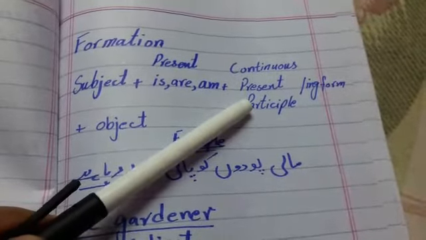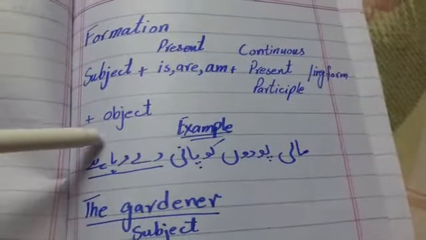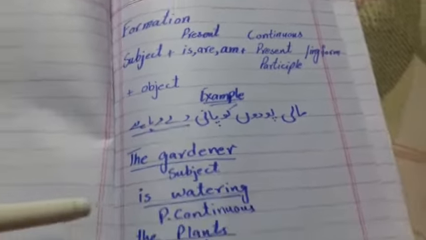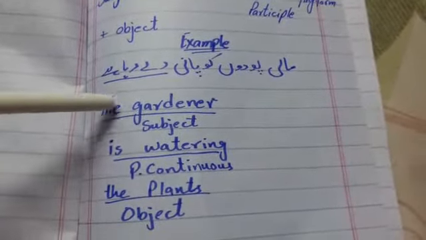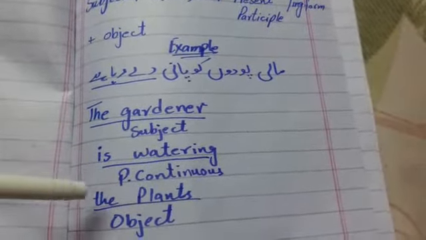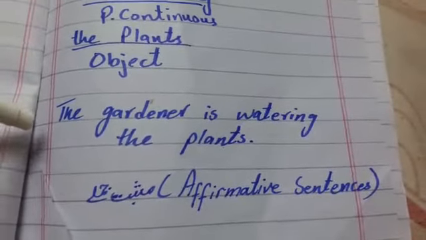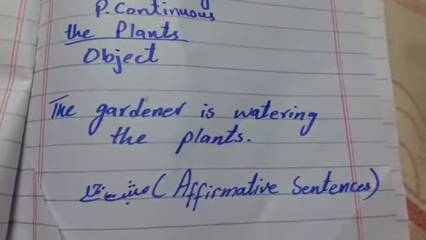It means the ing form to show that it is continuous, and after that we put the object, like माली पौधों को पानी दे रहा है. Here is an example: the gardener is watering the plant. The gardener, Mali, subject; is watering, present continuous; the plant, object. So here is a complete affirmative sentence example: the gardener is watering the plant.